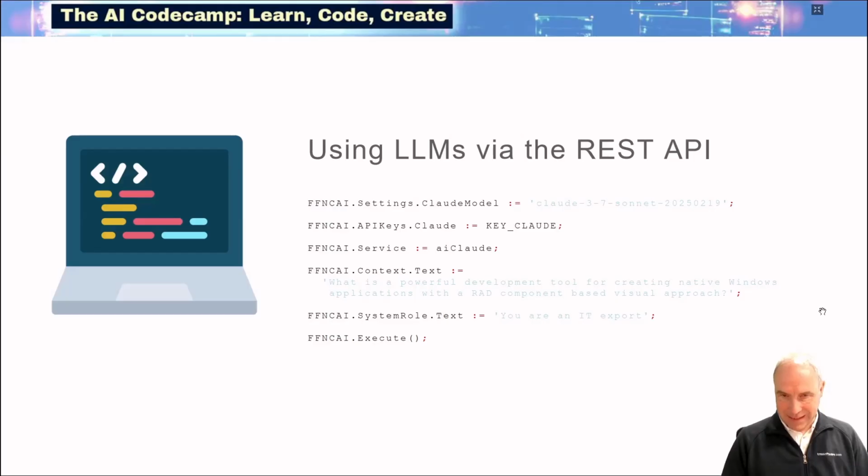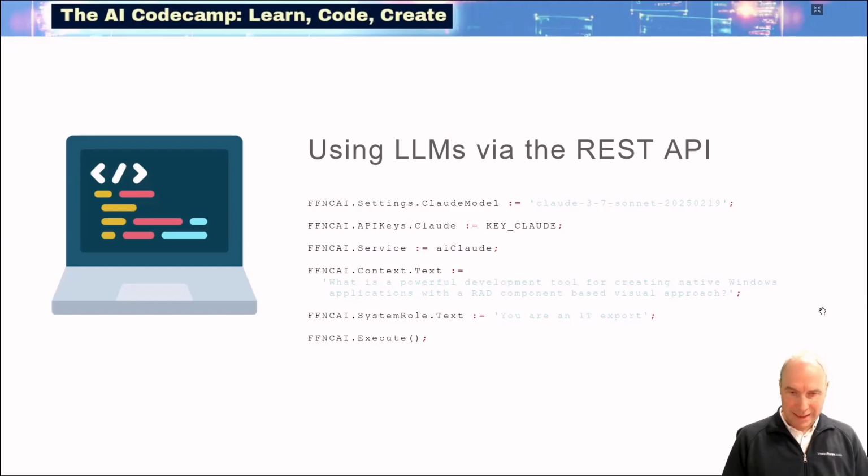We created our FNC Cloud AI component in such a way that it is completely abstract what cloud LLM you will be using. So you can use exactly the same code for different LLMs, whether you want to use today Claude, tomorrow ChatGPT, and the day after Google's Gemini. The only thing you will need to change is the service, of course, and set the proper API key. By default, the latest model is always selected, but if you want to override that, you can do that via the settings and select the model.